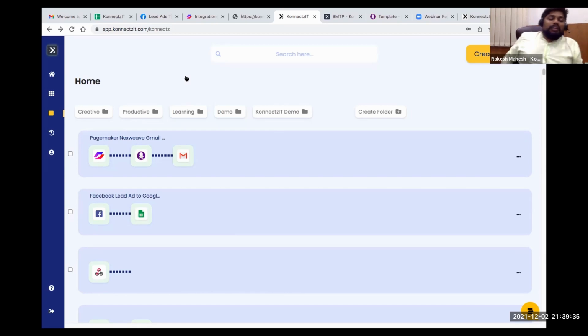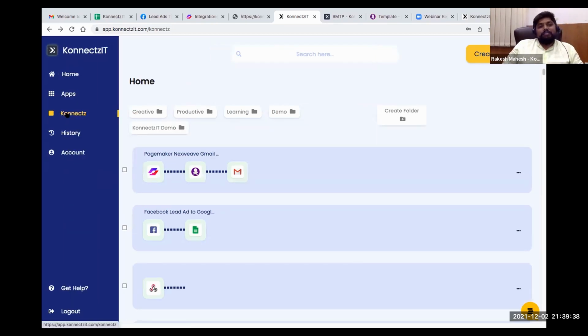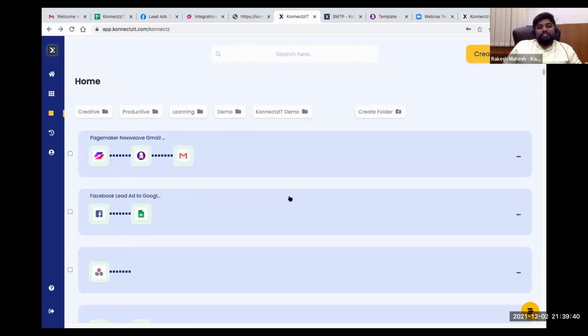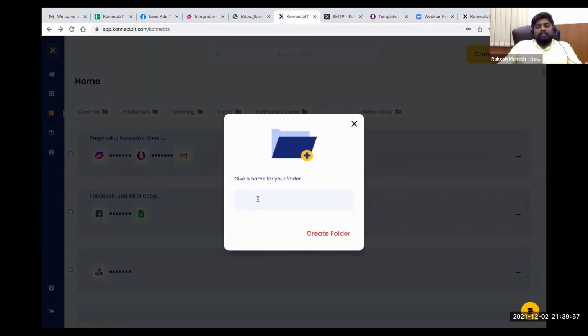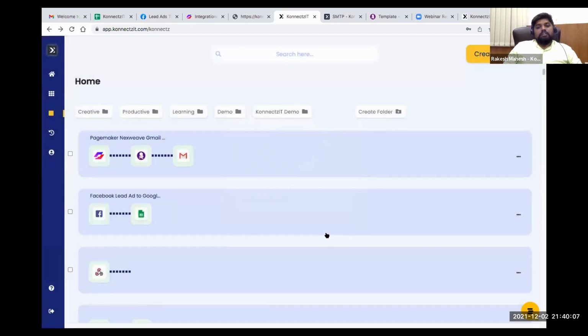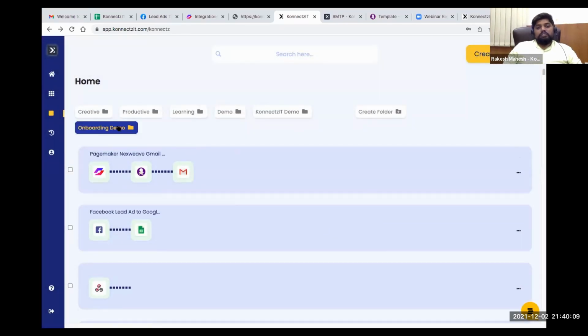So let me now start explaining the Connects tab. Whatever Connects you create, you will be able to see displayed over here. Now I'm going to show you how to organize this using folders. Basically you can create a folder. Just type, and you can name it anything. I will just create one as onboarding demo. Once you create that folder, it will be displayed like this.